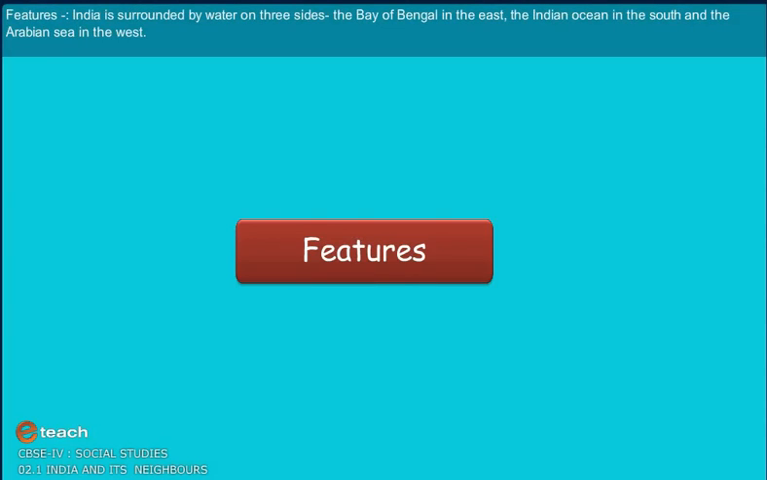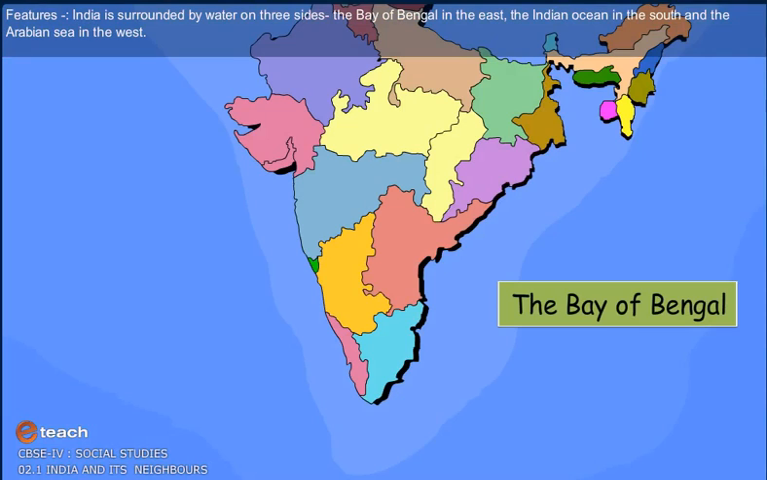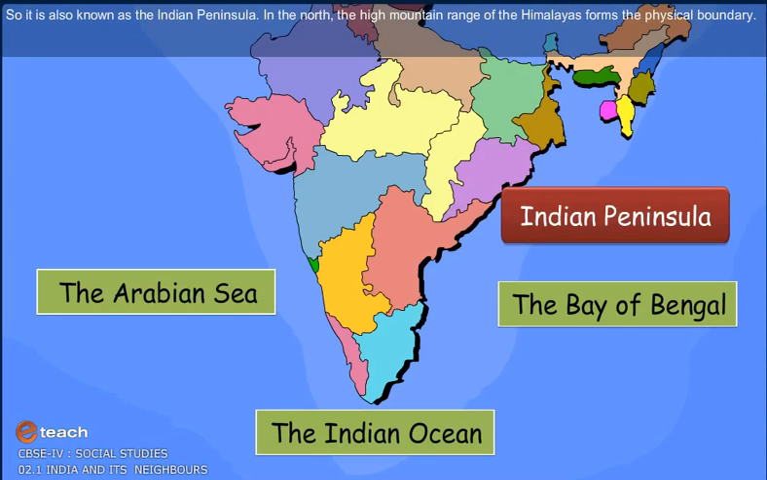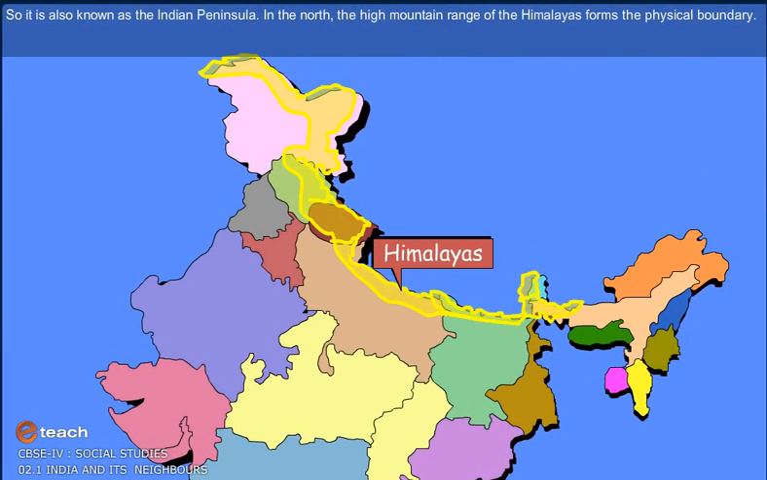Features. India is surrounded by water on three sides: the Bay of Bengal in the east, the Indian Ocean in the south, and the Arabian Sea in the west. So it is also known as the Indian Peninsula. In the north, the high mountain range of the Himalayas forms the physical boundary.